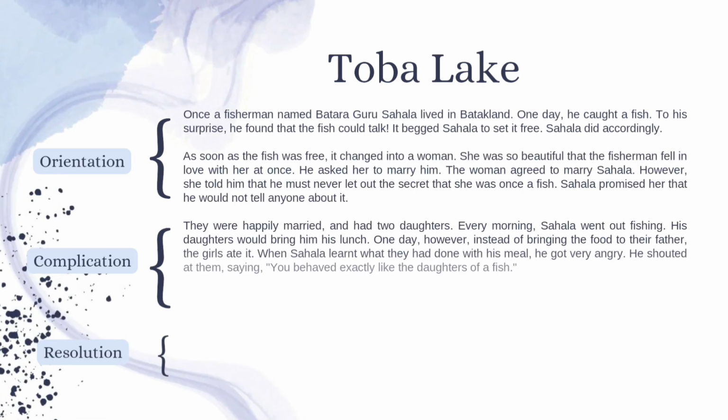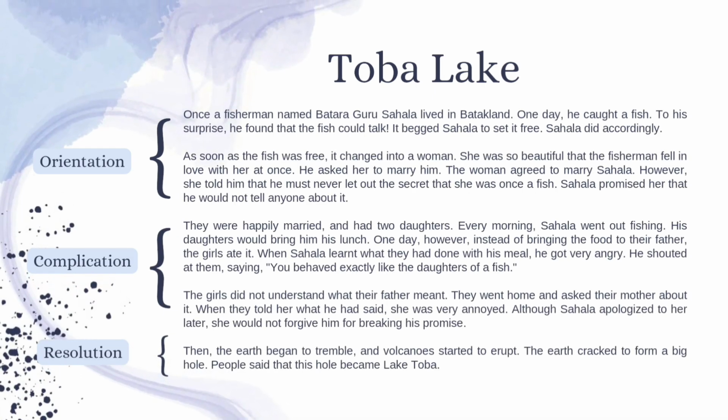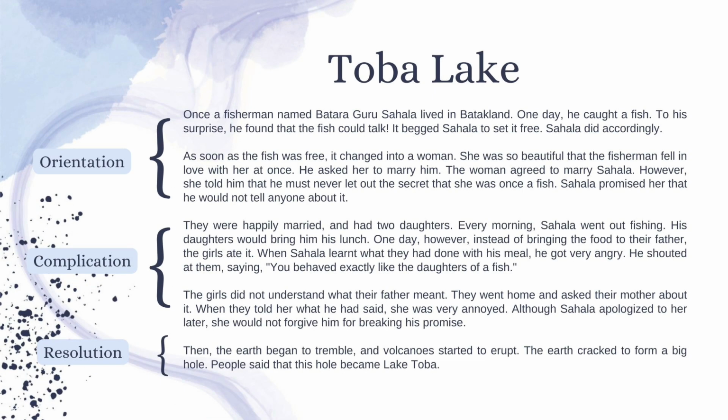This is an example of narrative text. The title is Tobalik. The first and second paragraph are orientation. The third and fourth paragraph are complications. And the fifth paragraph is the resolution.